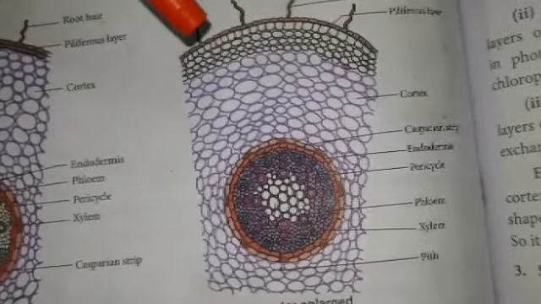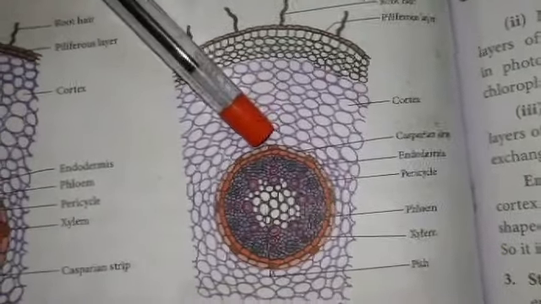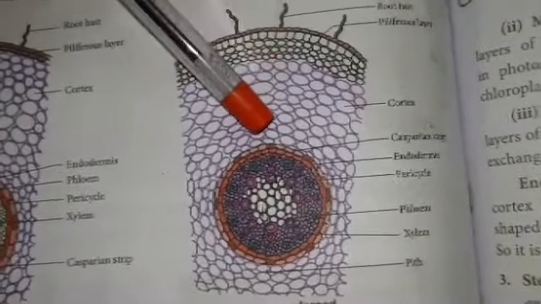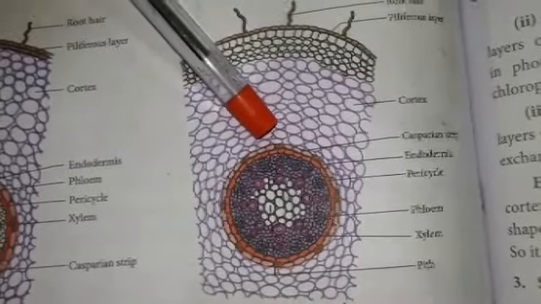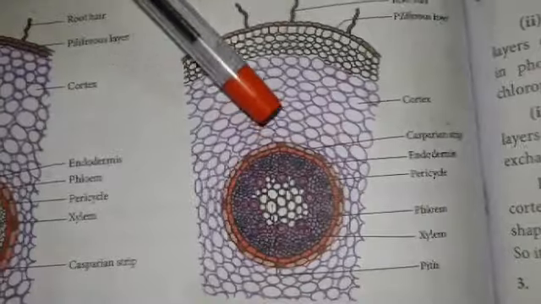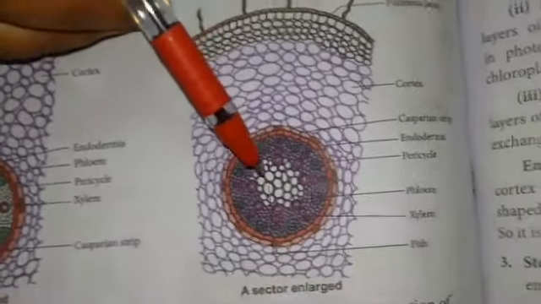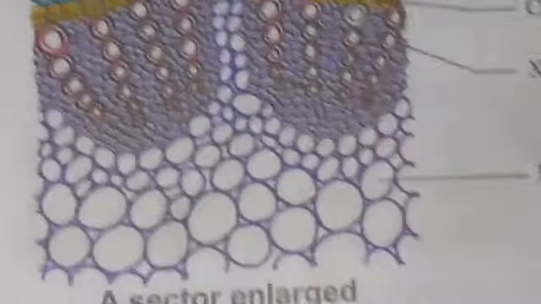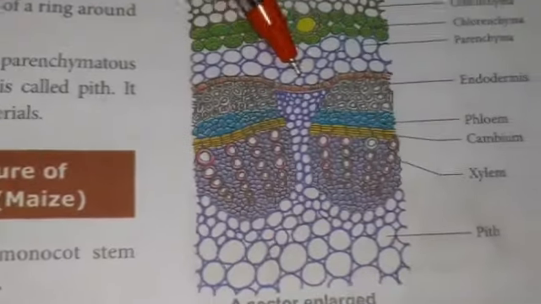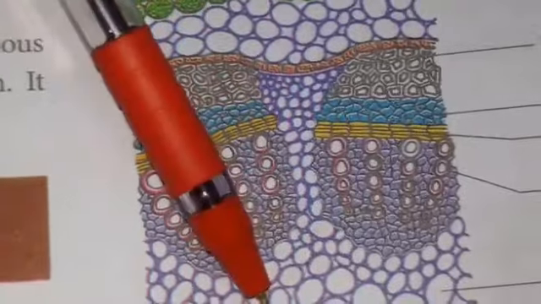Extrastellar ground tissue consists of the cortex and the innermost layer of the cortex, the endodermis. Cortex and endodermis make the extrastellar ground tissue, whereas the intrastellar ground tissue consists of the pericycle, medullary rays, and pith.